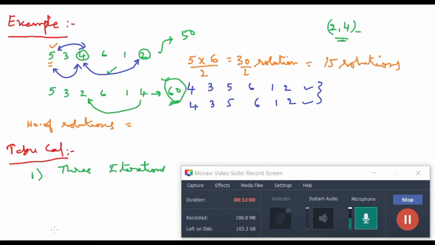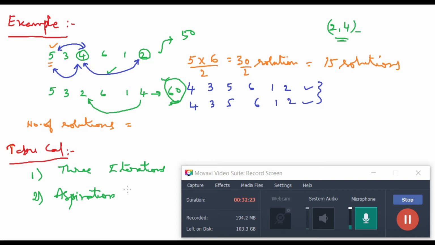But what will happen after that? After that it has to be normalized. That means we can also do this job. We can also move 2 and 4. But up to then it will be in the taboo list. That means we cannot do this now. So then what does aspiration level mean?